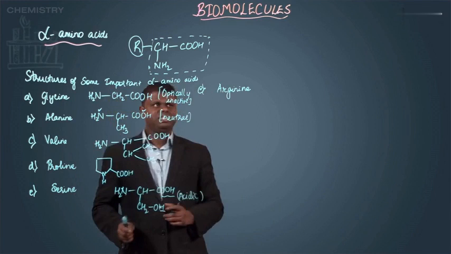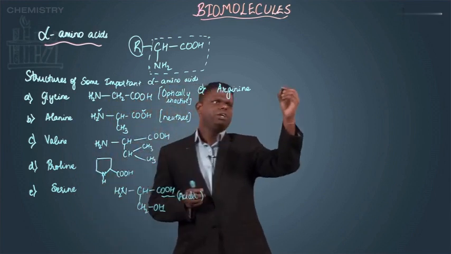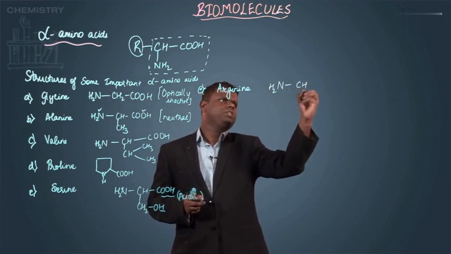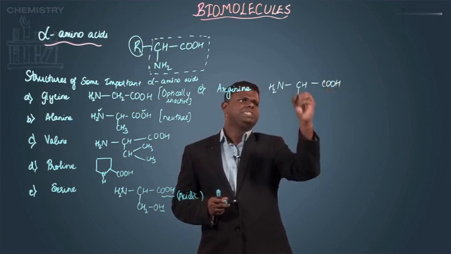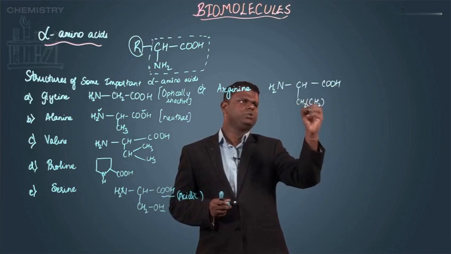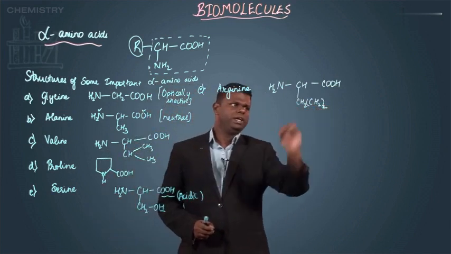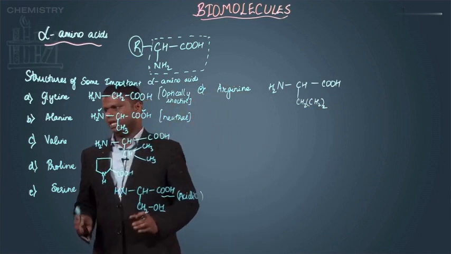Then you have arginine. Now the structure of arginine is going to be a little bit different. So now let's see what the structure is. NH2, you have CH, then you have COOH. Okay, now this is connected to CH2, then you have CH2. Now in this case, what exactly happens is you have CH2 twice, and then as you could see here, you have an amino skeleton.